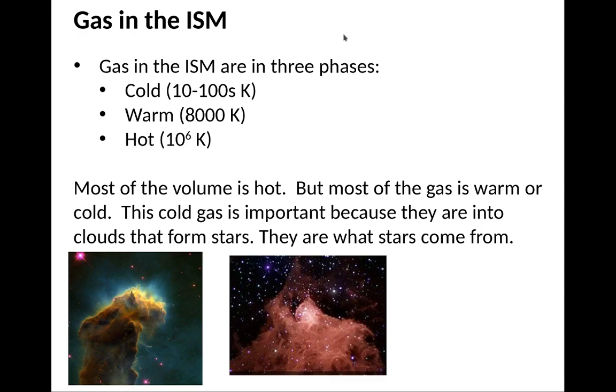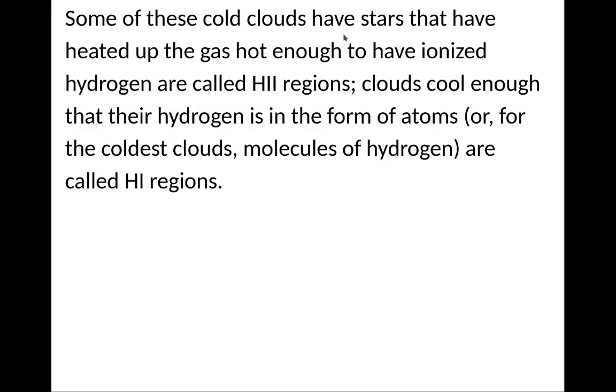Most of the volume is made of hot gas, but by mass, most of the gas is warm or cold. The cold gas is especially important because it forms the clouds that ultimately form stars. These are the birthplaces or nurseries of stars. Some of these cold clouds have stars in them that they have formed, and the heat can be hot enough to have some ionized hydrogen around them called H II regions. That's the Roman numeral 2.